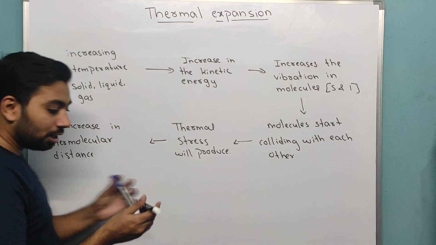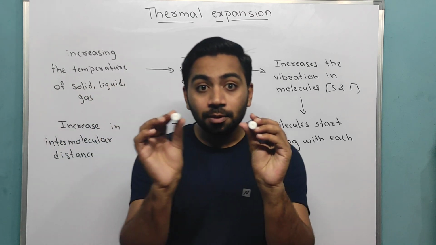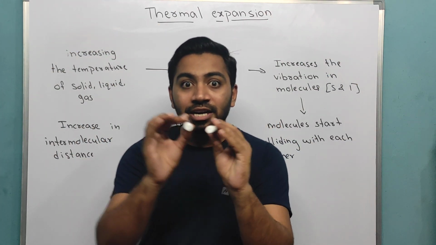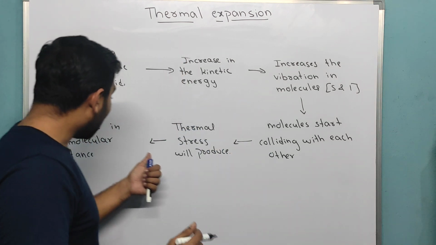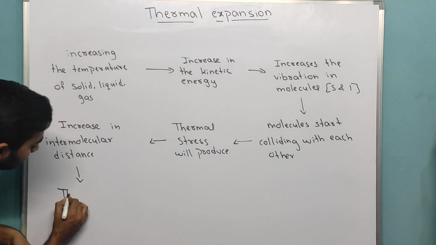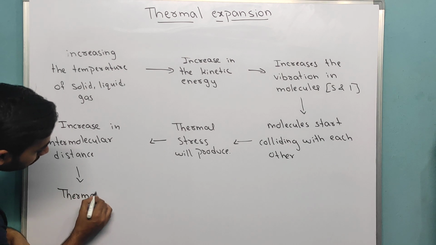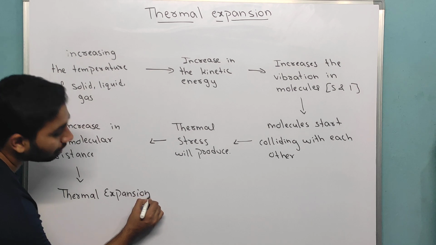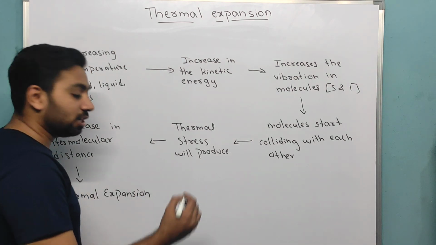If intermolecular distance is increased, now you are talking about only two molecules. If n number of molecules, all the intermolecular distances are increasing, then automatically we can see expansion. That expansion is called thermal expansion. It is like this. For your understanding, I will explain.